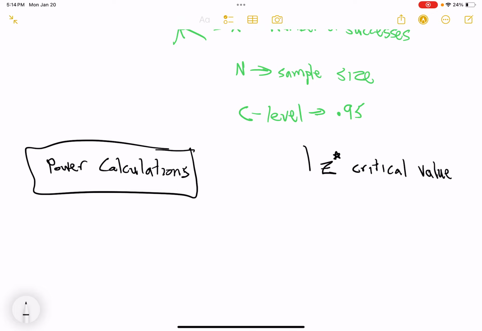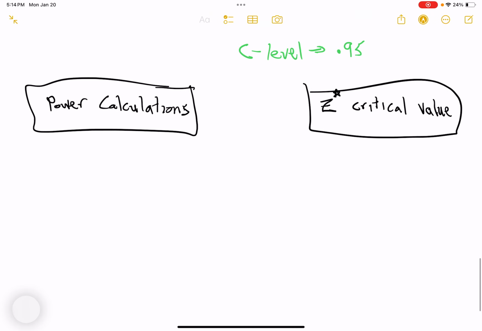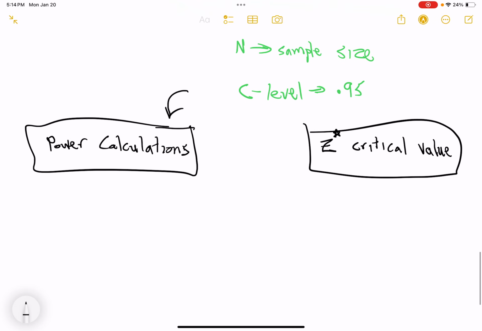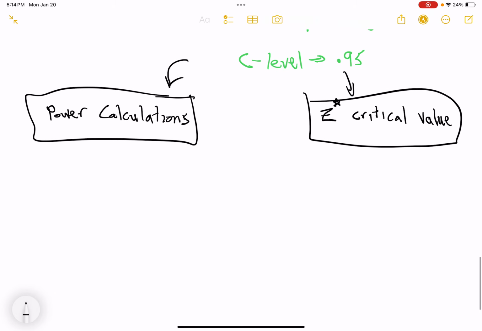Now, how do we find the Z critical value? I'm going to start on the right here. Because power calculations actually require us to find the Z critical value. We can't just plug into our calculator to do a power calculation, because power calculations in their very nature are solving for sample size.